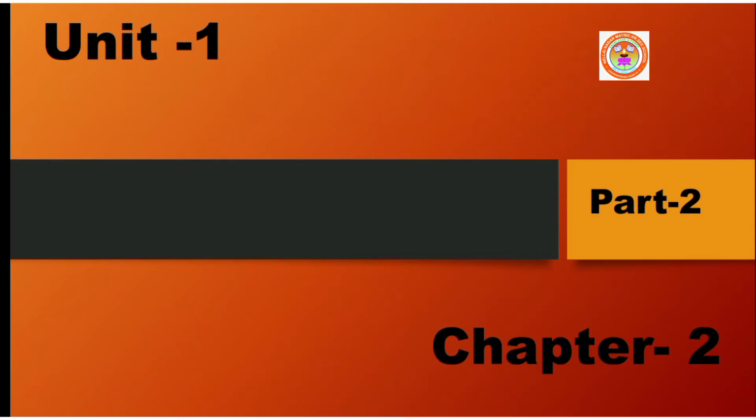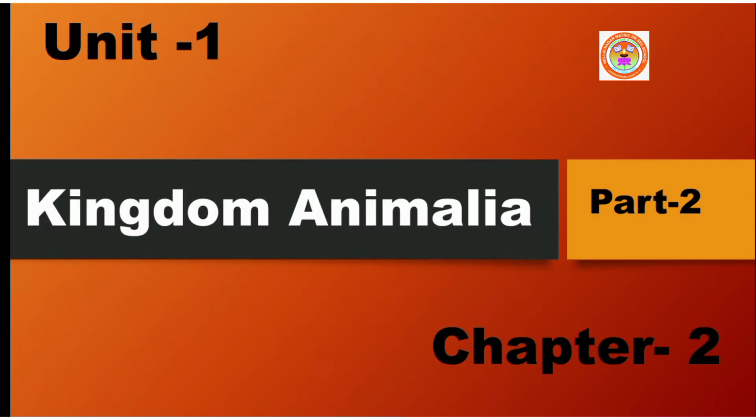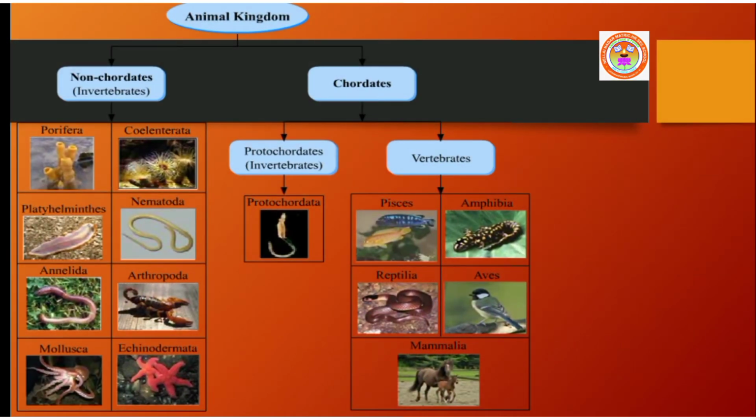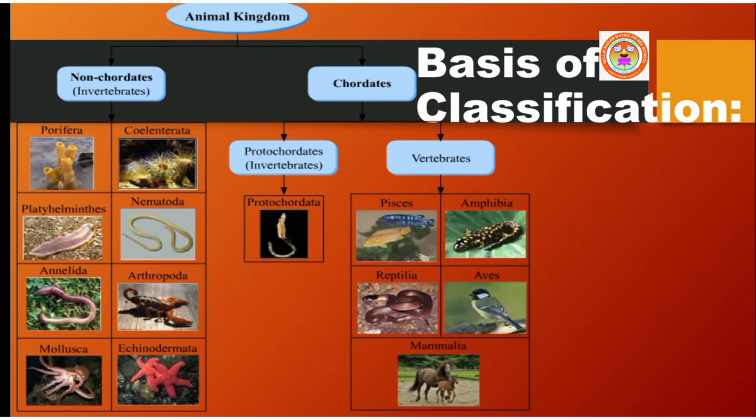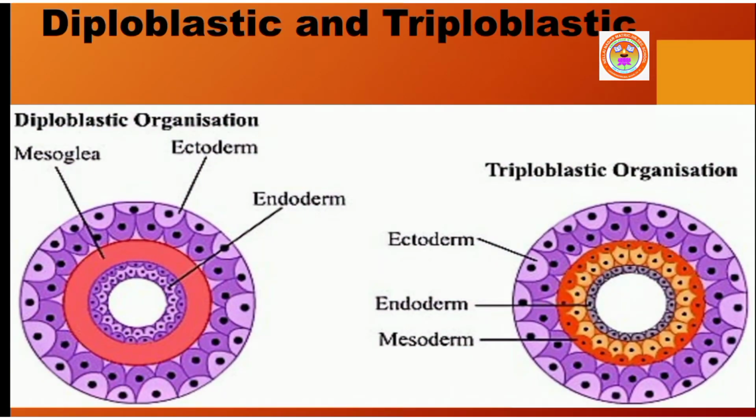We are discussing chapter number 2, Kingdom Animalia. Under this chapter, we are discussing basis of classification. In the previous session, we learnt various levels of organization, that is cellular level, tissue level, organ level and organ system level of organization. Today let us see what is diploblastic and triploblastic organization.